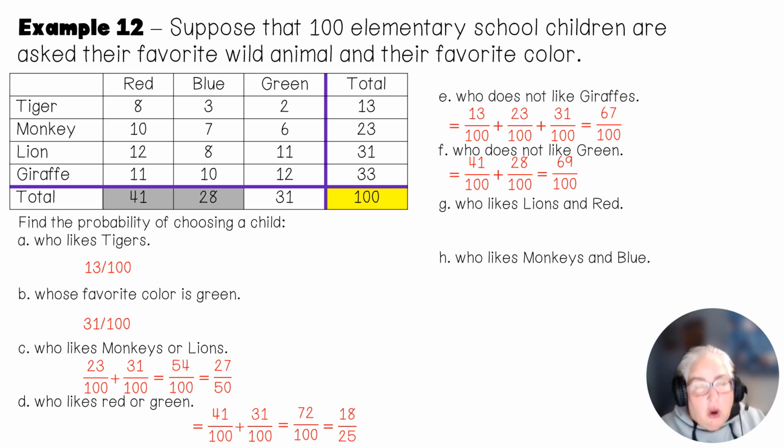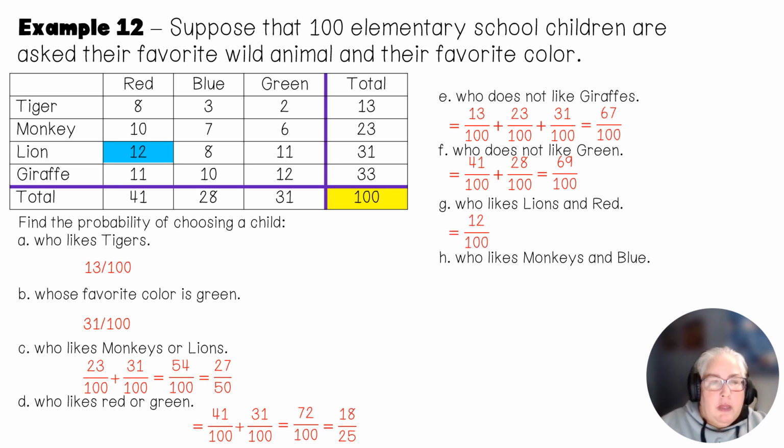Now, the last two are the ands. This is where y'all kind of get confused because you want to add and subtract something. But this is the simplest one on the table. We want to look at a kid who likes lions and their favorite color is red. So that's just where they cross. If we look at lions and red, there are 12 kids that like lions and their favorite color is red. So that would be 12 out of 100, and that gives me 3 out of 25.